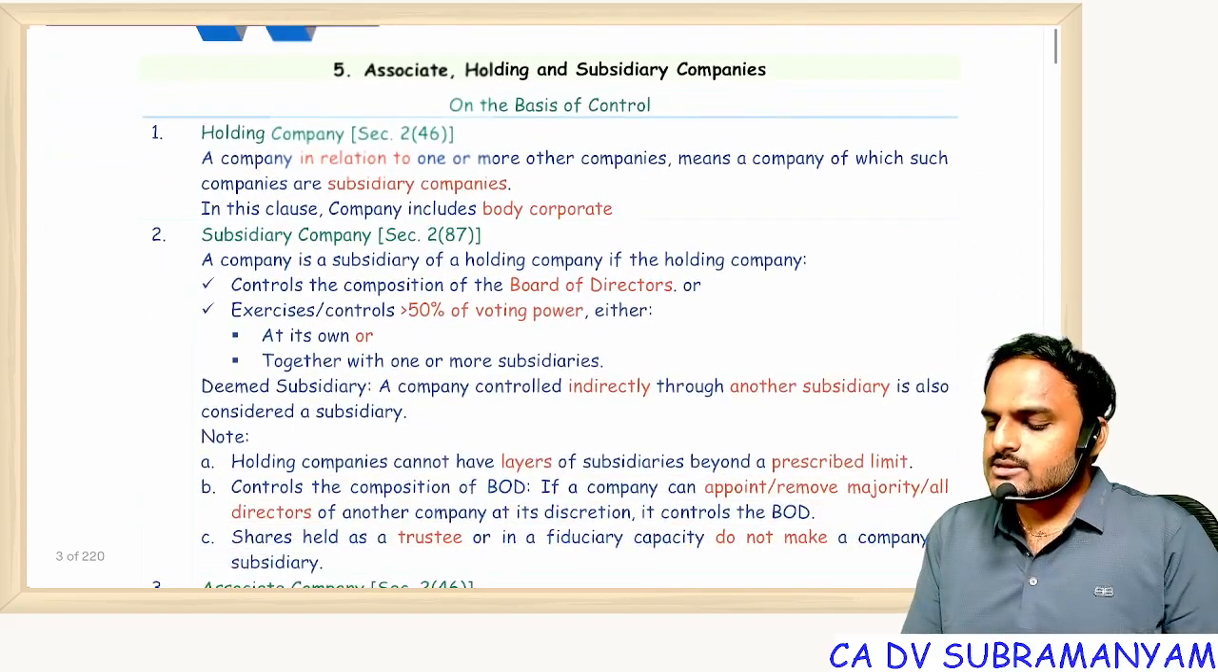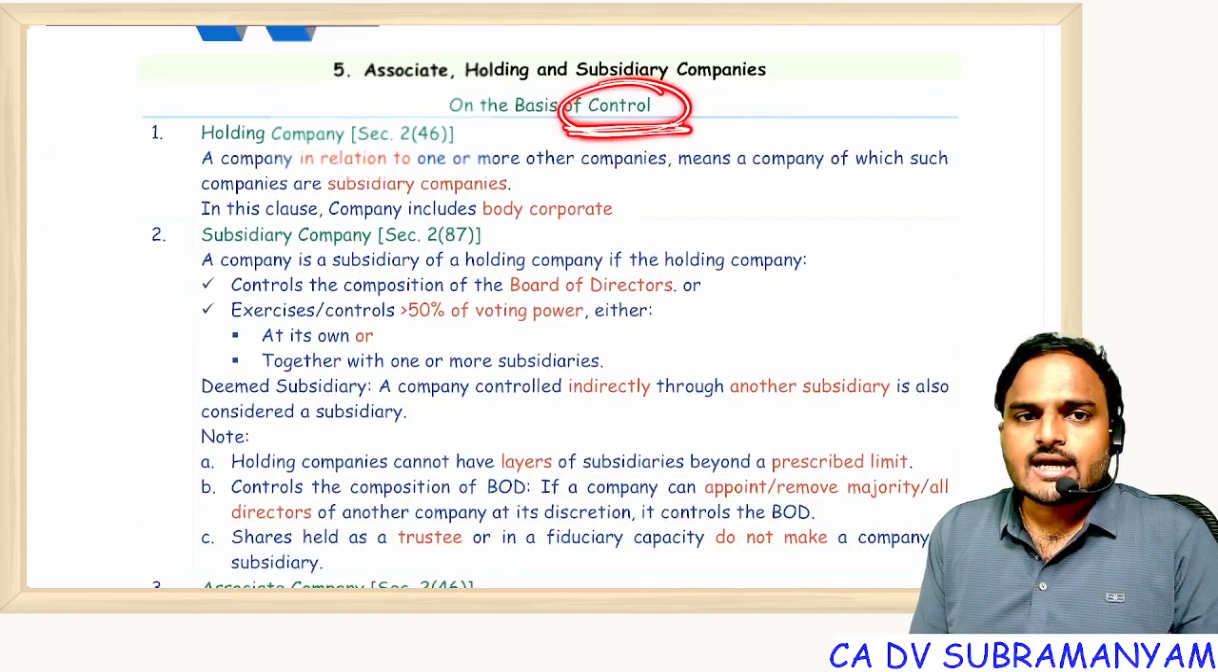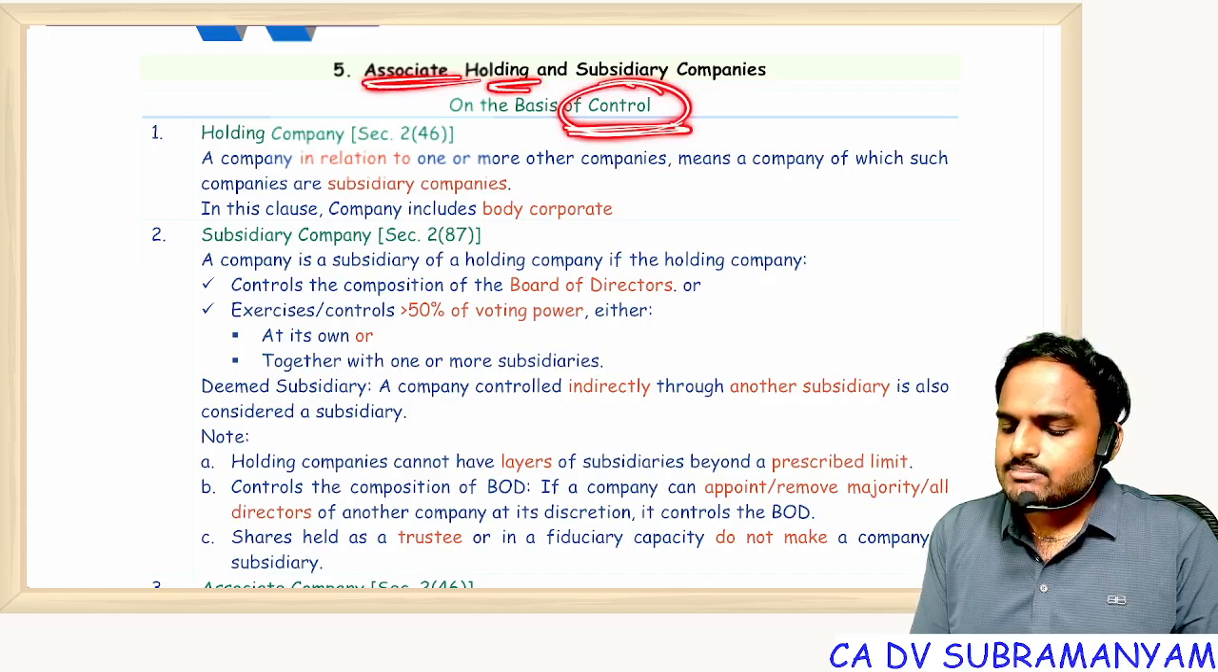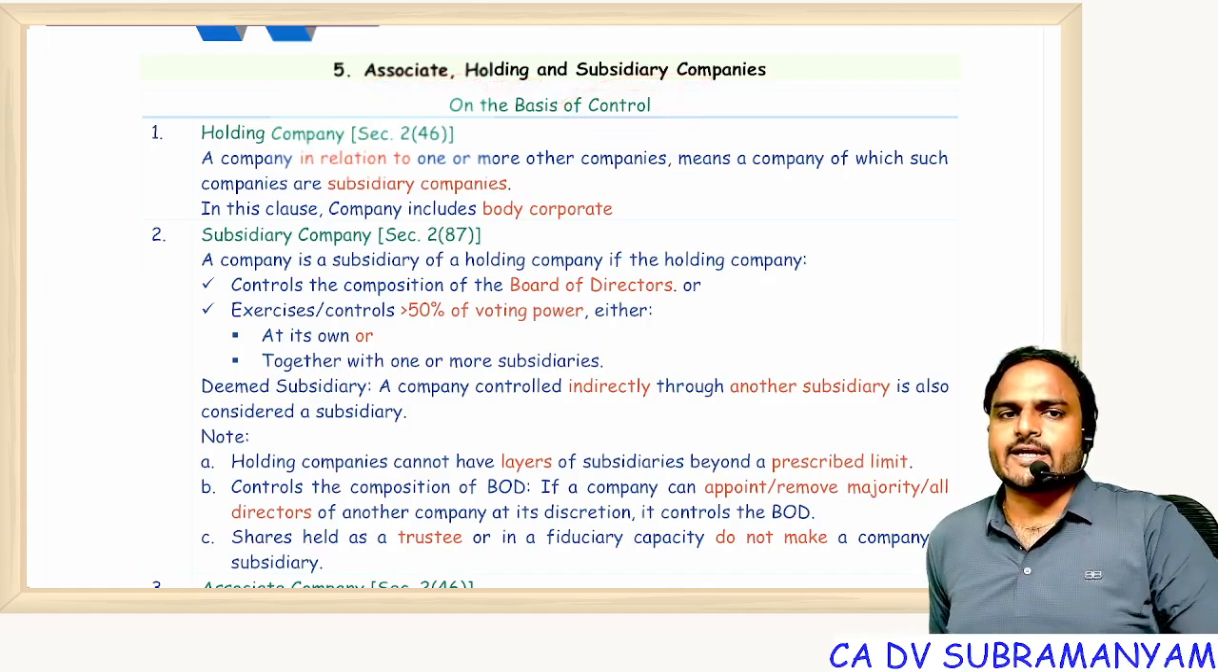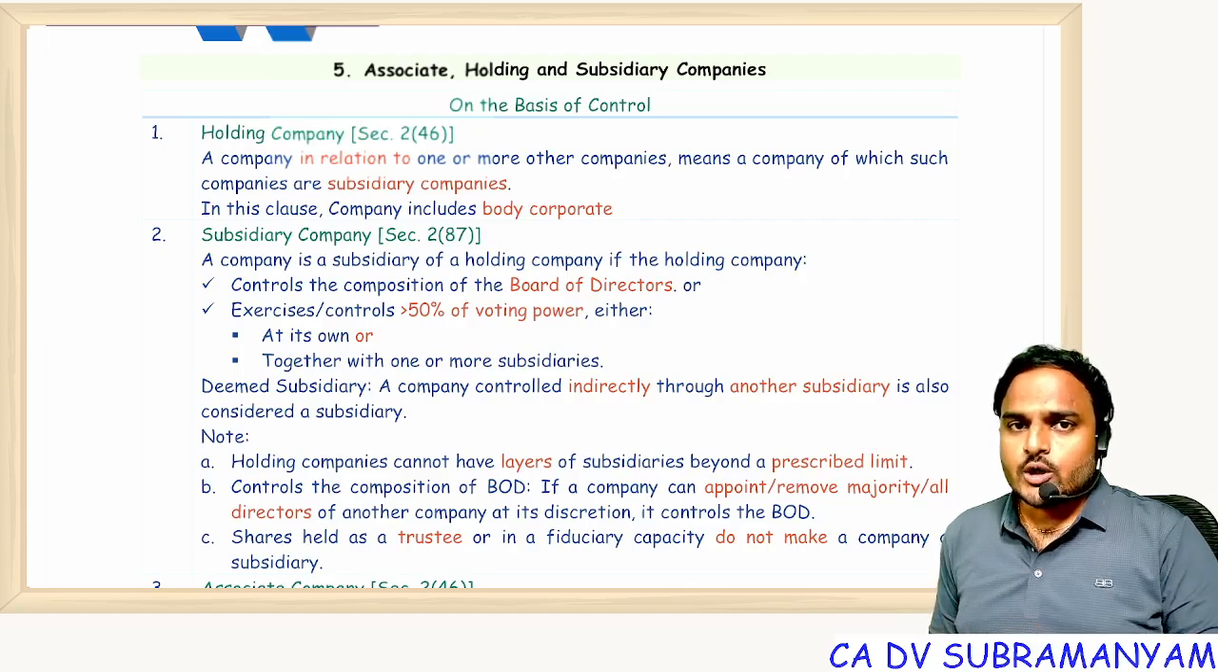On the basis of control, companies are classified into three types. How many types? Three types: associate, holding, subsidiary.